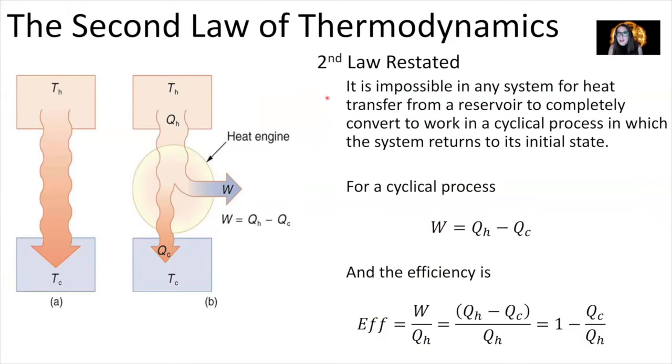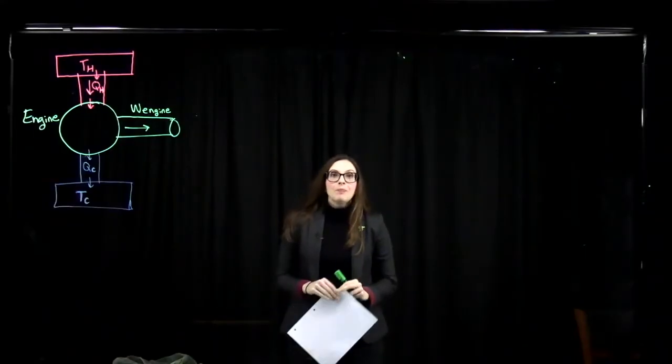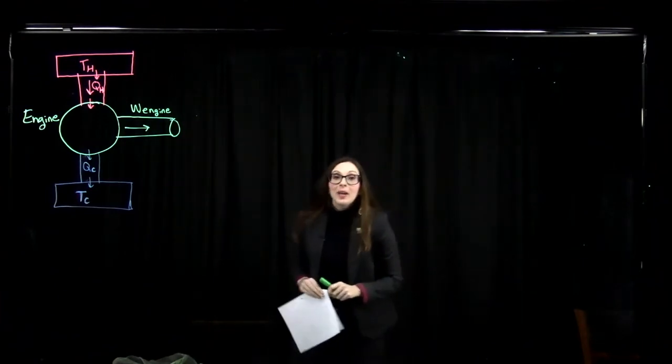And yet another way you could describe the second law of thermodynamics is by saying that it is impossible in any system for heat transfer from a reservoir to completely convert to work in a cyclic process in which the system returns to its initial state. So what this is saying is that it's impossible for you to have a perfectly efficient engine. And now we're going to think about the second law of thermodynamics as applied to an engine. Well, let's talk theoretically about how an engine works.